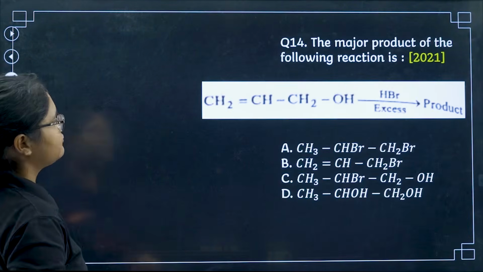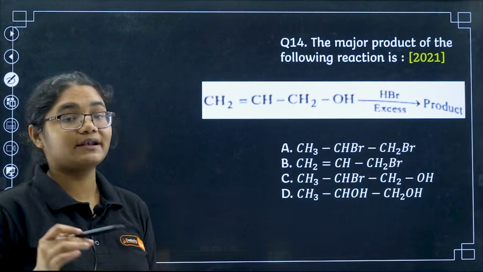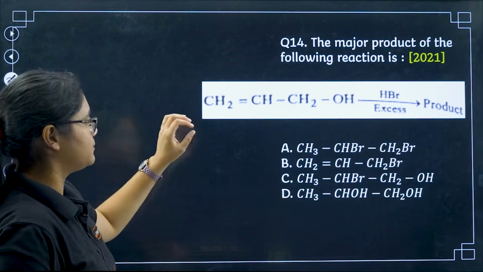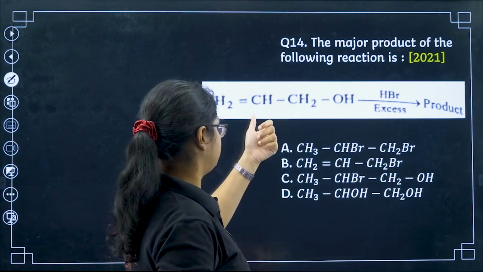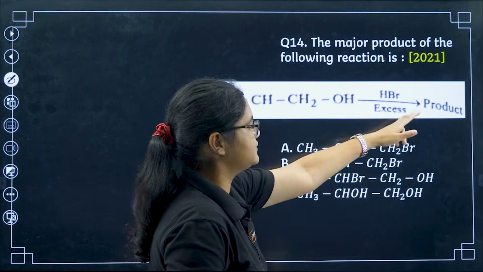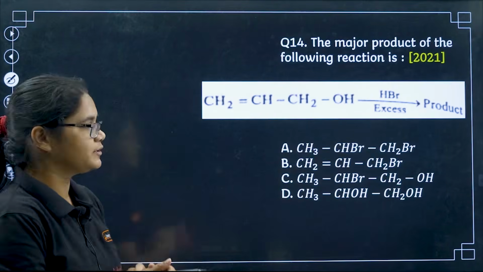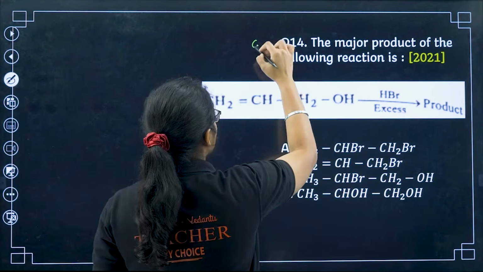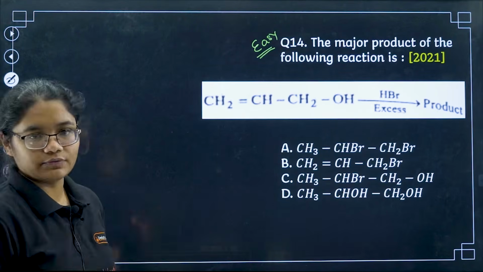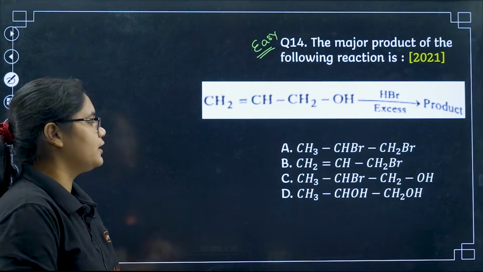Moving to the next question, 14th one, the major product in the following reaction is. 2021 question, you have been given propen-1-ol with excess HBr. This is a very simple question, you can just try this. Please pause the video. Okay, I'll mark it as an easy question and then you can just write down the answer.